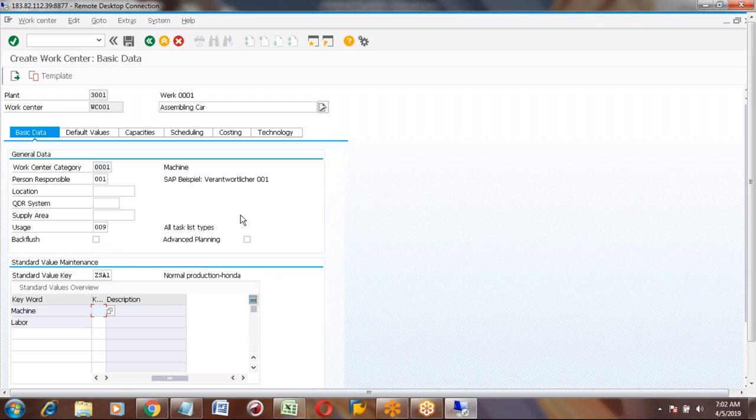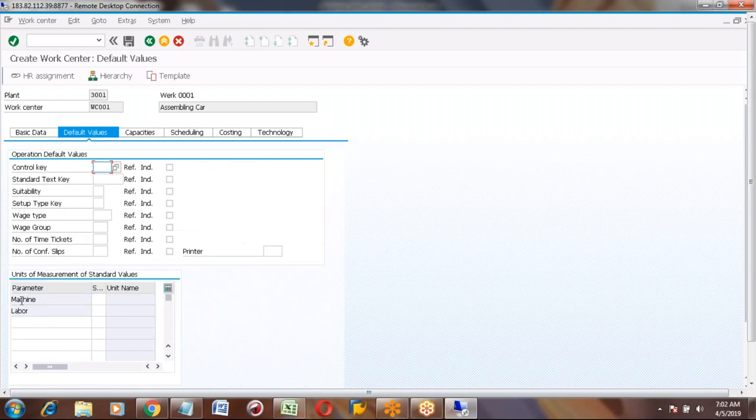Now I'm moving to the next tab, default values. Here mainly we will maintain the unit of measure for standard values. For the unit of measure, we selected machine and labor. For these two, how do you want to measure? Generally we will measure in a unit of measure like time, machine time. The time is like hours or minutes, so we will maintain the unit of measure.